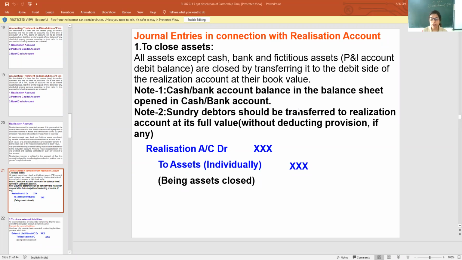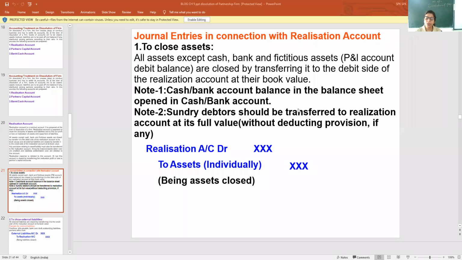Now, the first entry, if we transfer the assets: realization account debit to assets individually. See, in the previous year's question paper, they gave one question. Pass the general entry at the time of dissolution of firm, when a firm transfers building of rupees 10 lakh.